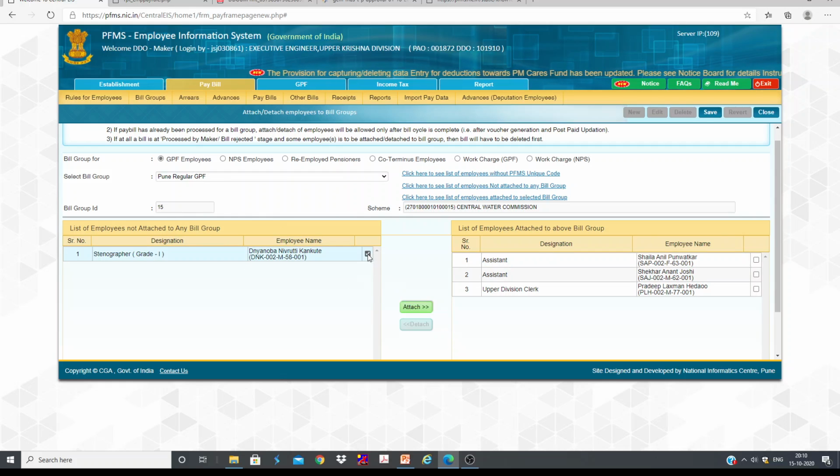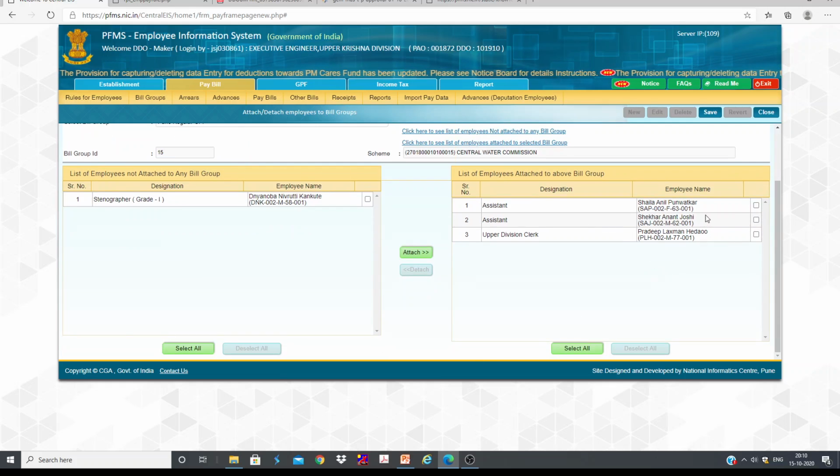Of course, if you want to attach any GPF employee or detach any group employee, you can detach and attach. You can see he is not attached. If you want to add, you can add him. Or similarly, if there is any employee who needs to be detached, you can simply select and detach. So from that bill group, he is going to be detached.